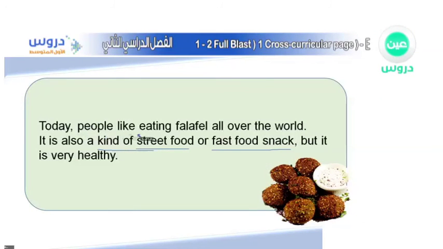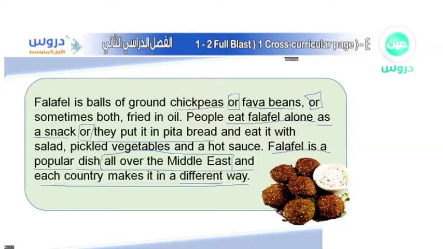So today, people like eating falafel all over the world. It is also kind of street food or fast food snack, but it's very healthy. Well, I guess we found the answer, but once again, let's take just the last reading. Falafel is balls of ground chickpeas or fava beans, or sometimes both, fried in oil. People eat falafel alone as a snack, or they put it in pita bread and eat it with salad, pickled vegetables, and a hot sauce. Falafel is a popular dish all over the Middle East, and each country makes it in a different way.